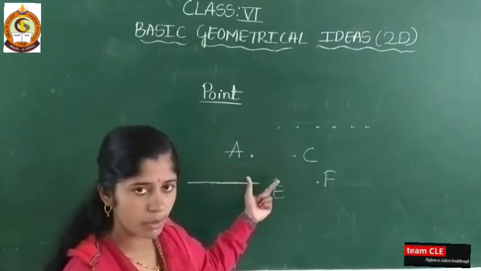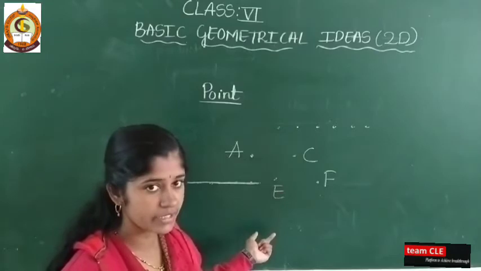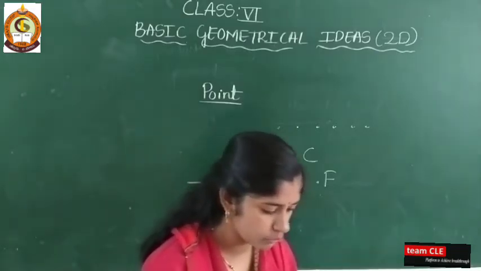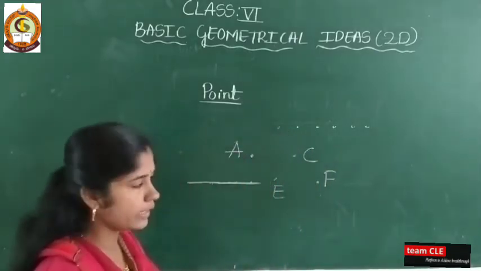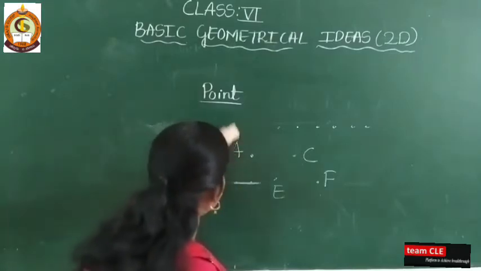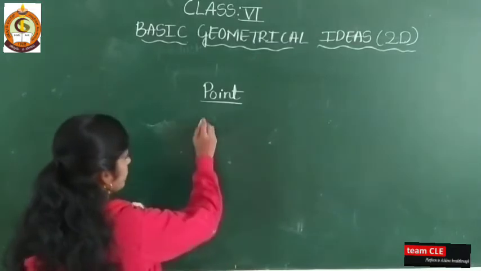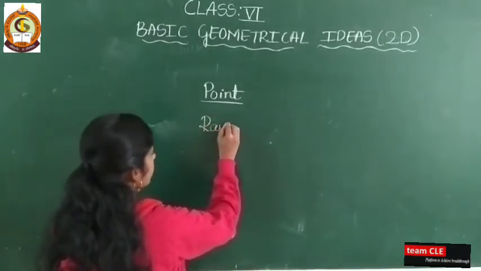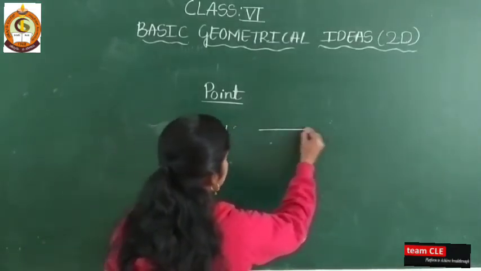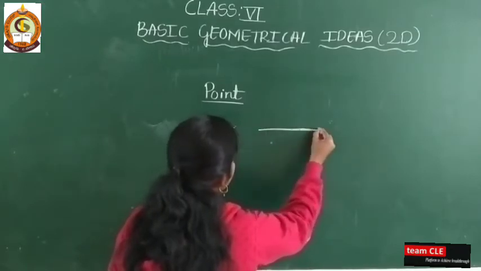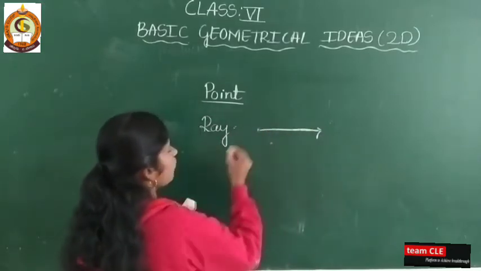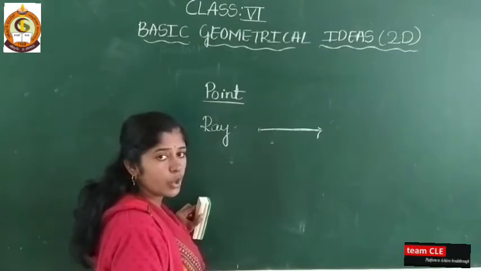A point doesn't have any thickness, width, or length. Next, one more concept will come, and that is a ray. See here, it has only one starting point and no end point.